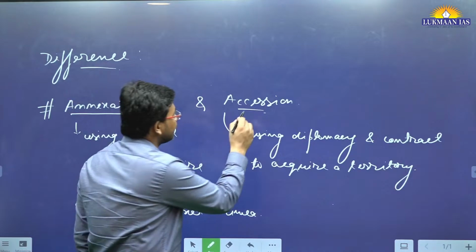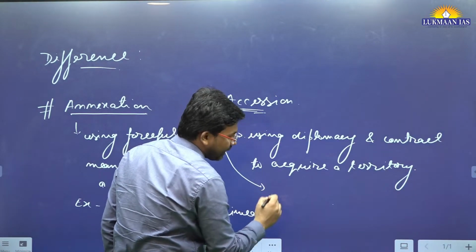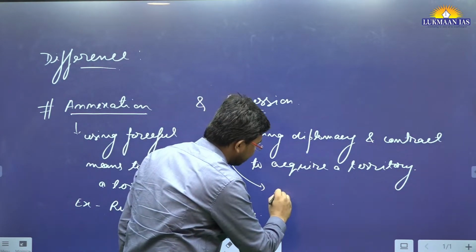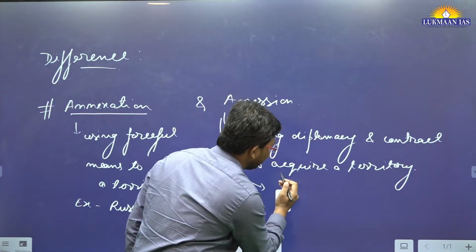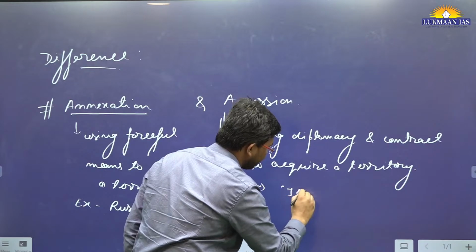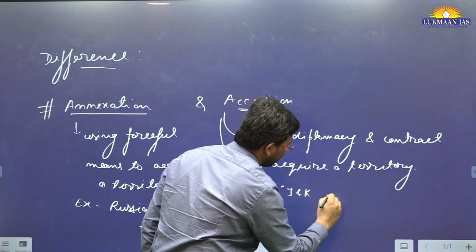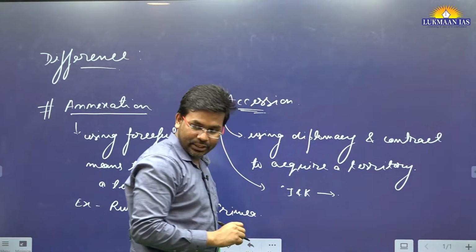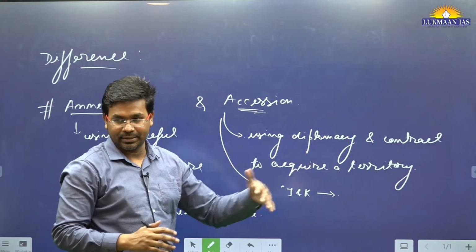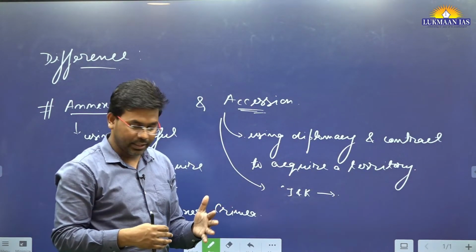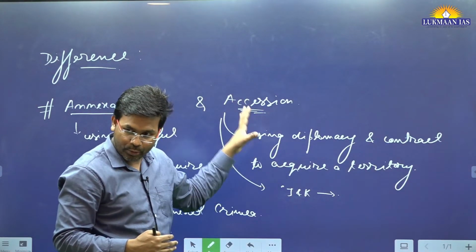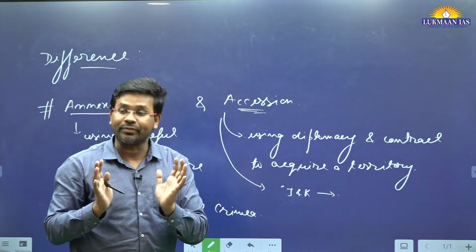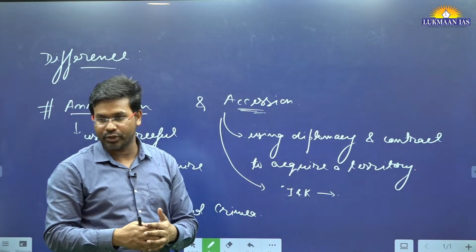Now, if I give the example of India, Jammu and Kashmir signed the Instrument of Accession to join the Union of India. So the Union of India acquired the territory of Jammu and Kashmir using the free will of the ruler of Jammu and Kashmir.